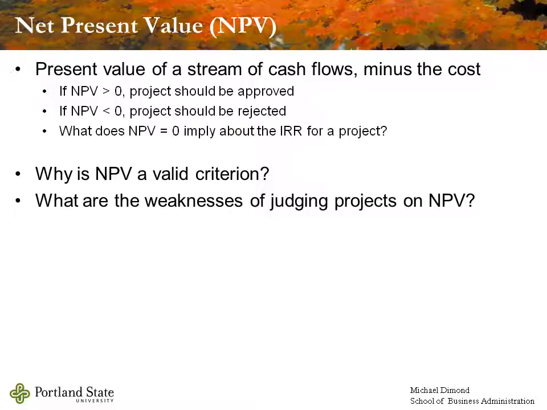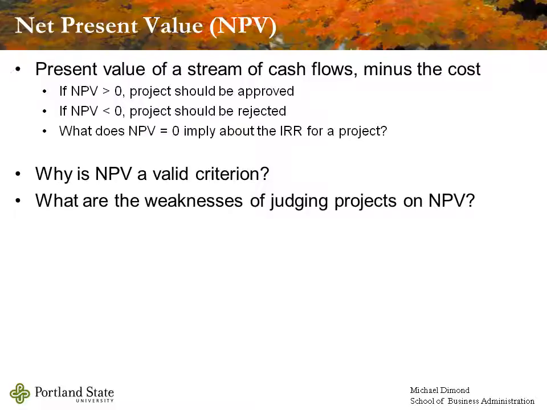Net present value is a valid criterion because it's going to tell us a specific dollar figure which is being generated towards the company's value as a result of this business decision. In other words, if we have a project with a $300,000 net present value, that tells us that this project should generate $300,000 of value above and beyond the normal rate of return which we would expect from the company. The discount rate being used for most projects, as I've said, is going to be something like the weighted average cost of capital.